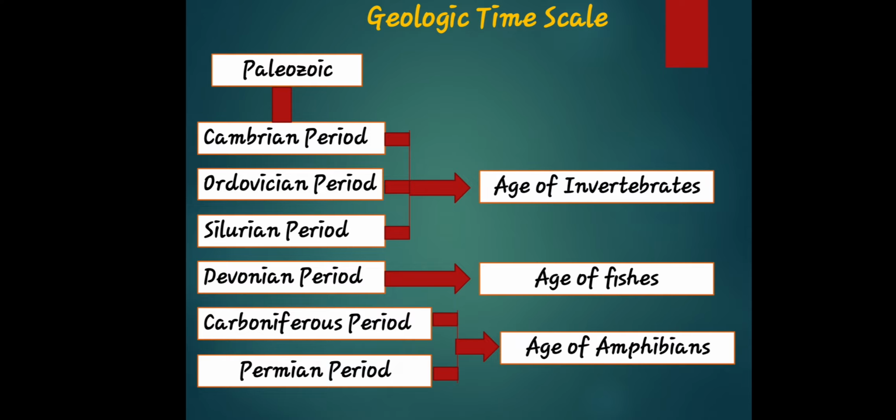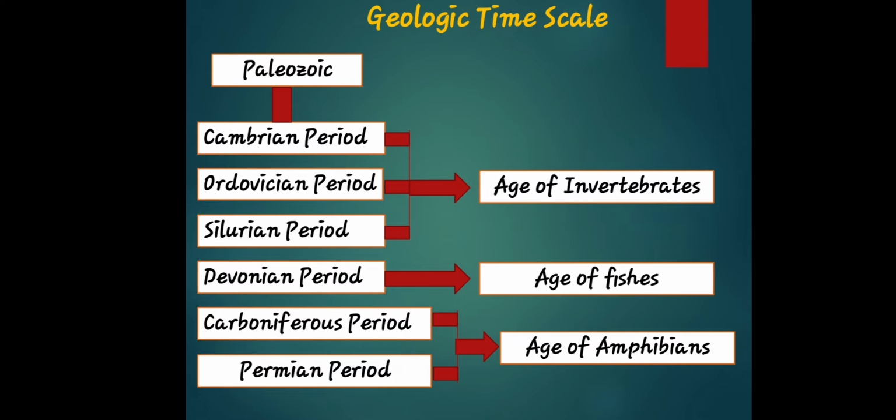So that is when the era started. When we say Paleozoic era, it is also best known for ushering in an explosion of life on Earth. According to the Paleozoic, we have the Cambrian period, Ordovician period, Silurian period, Devonian period, Carboniferous period, and Permian period. Those periods have their own ages.